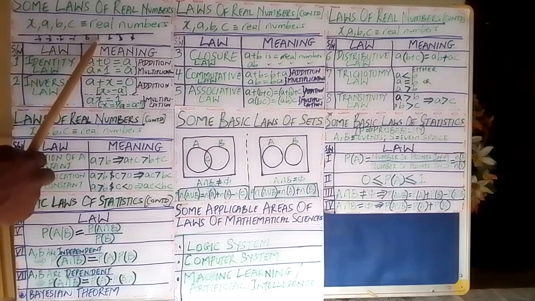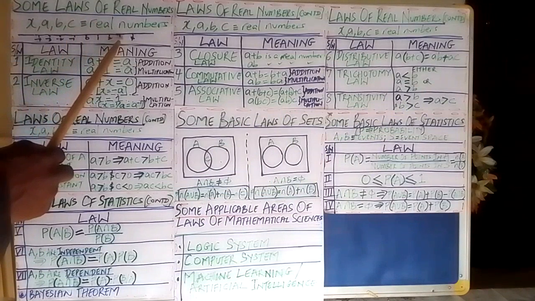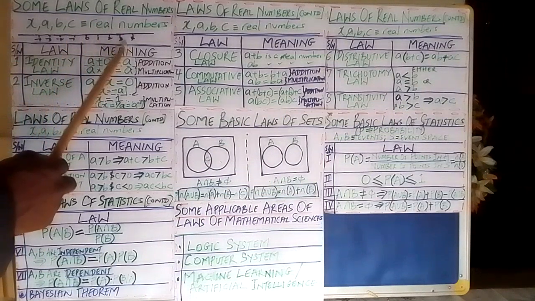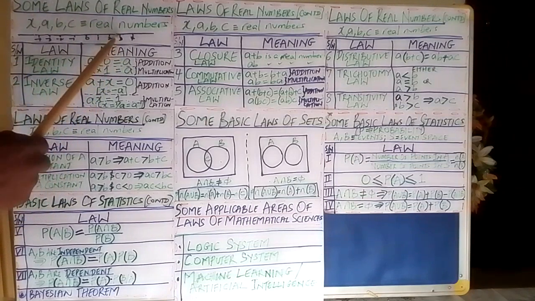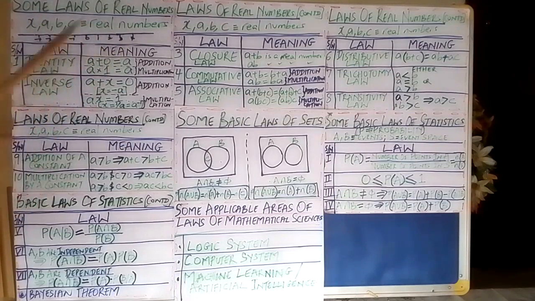So let's say this is A, this is B, and this is C. A, B, C. So A is greater than B, 3 is greater than 2, and 2 is greater than 1. So we can infer that 3 is greater than 1. It's always going to be valid. So that's what the transitive law says with respect to real numbers.